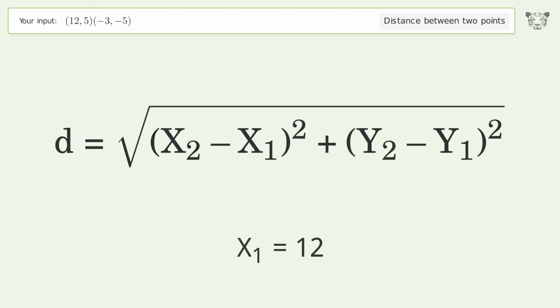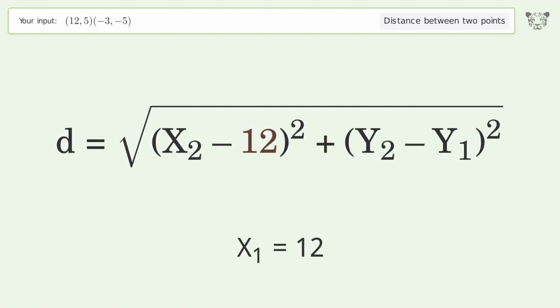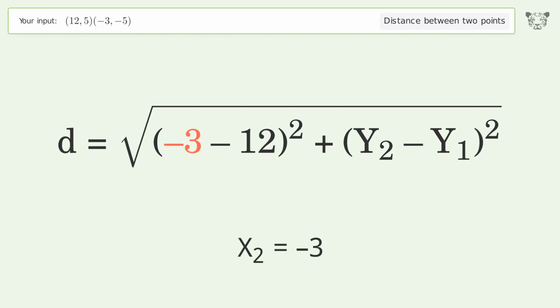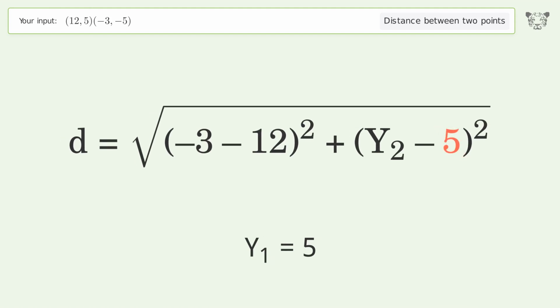x1 equals 12. x2 equals -3. y1 equals 5. y2 equals -5.